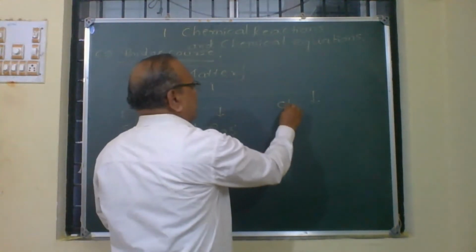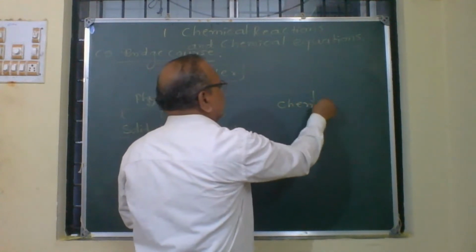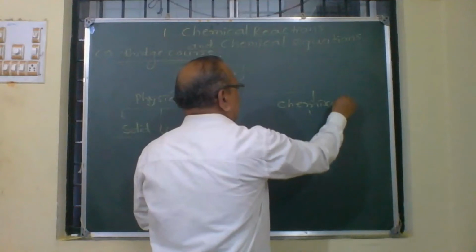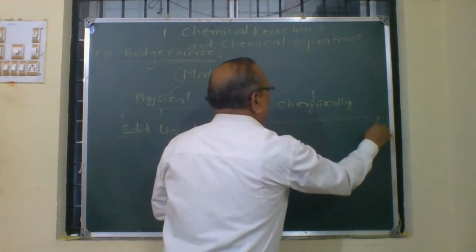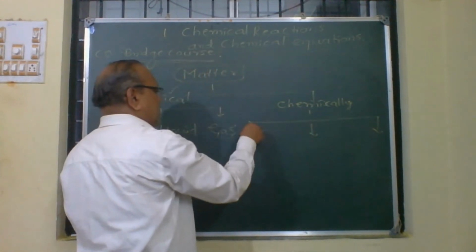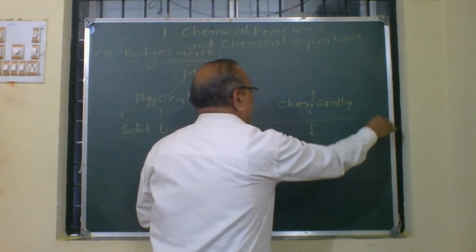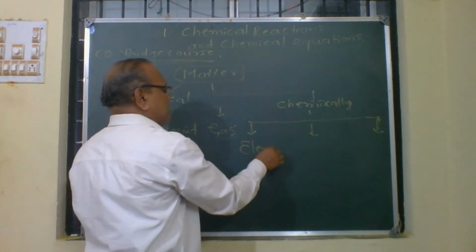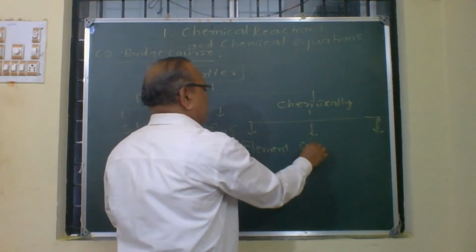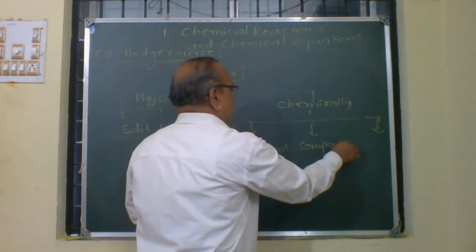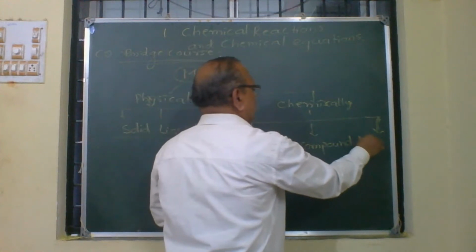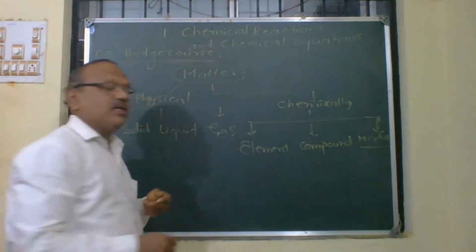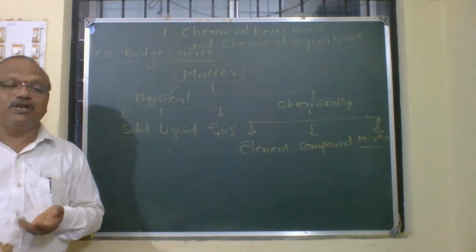Now, as we are interested in the study of chemistry in this chapter, chemically matter is classified. If you ask a chemistry student what he or she sees around, how do they identify? Yes, pure substance called element, then you have compound and the mixture. This we will discuss. Right? Now, if I say copper, what is it?